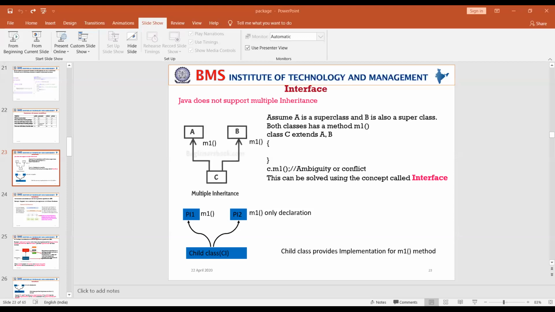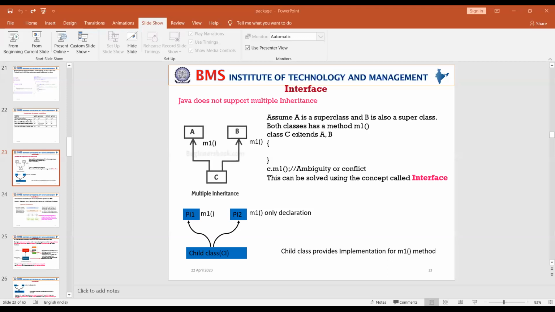I may combine single, multi-level inheritance, or hierarchical. All these combinations are called hybrid inheritance. So in fact, Java doesn't support hybrid inheritance if it involves multiple. Otherwise, it supports. Specifically, Java doesn't support multiple inheritance.